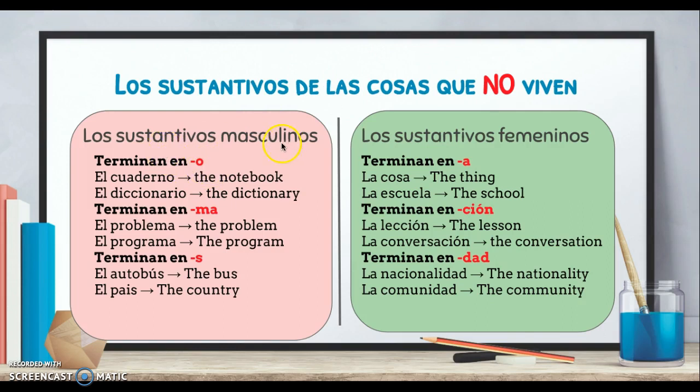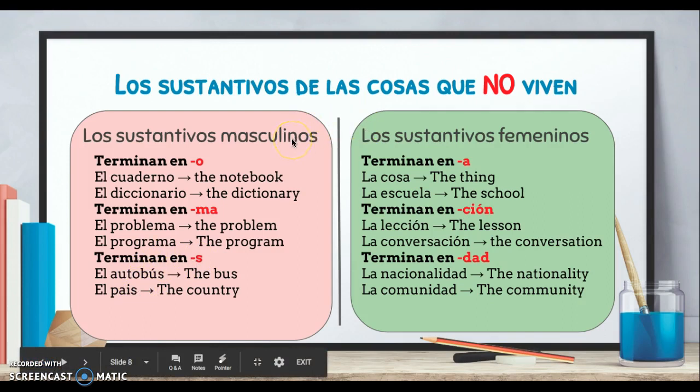Pues, los sustantivos masculinos, las palabras que terminan en O, por ejemplo, el cuaderno, el diccionario, son masculinos. Terminan en MA, so even though it ends with an A, you have to look at whether it ends with an MA. Okay, entonces el problema, el programa son masculinos. Now, this is something that you're just going to get used to with time and with more practice. Los sustantivos de las cosas que terminan en S, el autobús, el país, siempre es masculino.